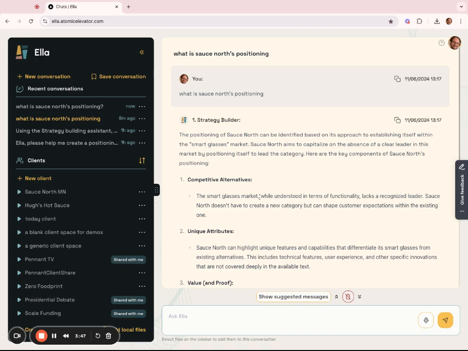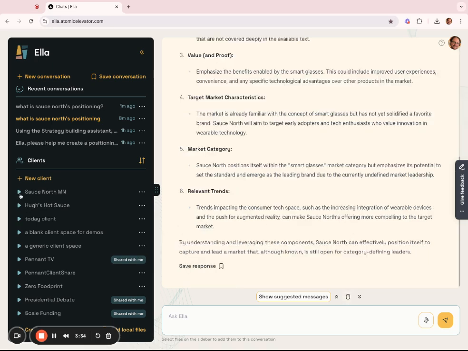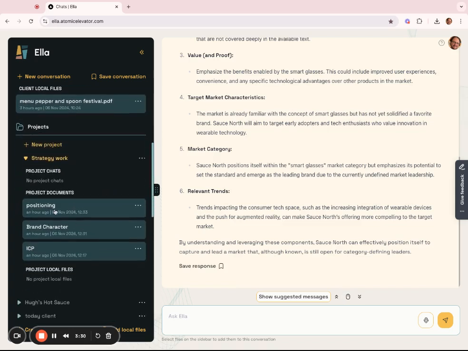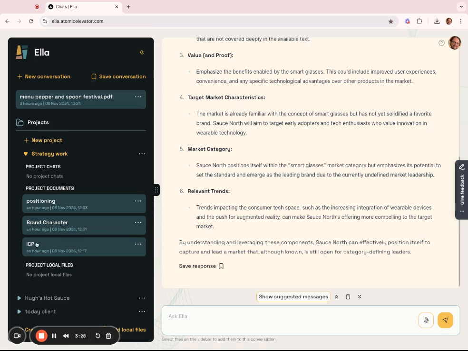This is the thing about artificial intelligence. It will make things up. It's called hallucination. So, pro tip: let's say we do want Ella to reference our earlier work. Remember, we had these documents over in our folder here. We had our positioning, our brand character, and our ICP.